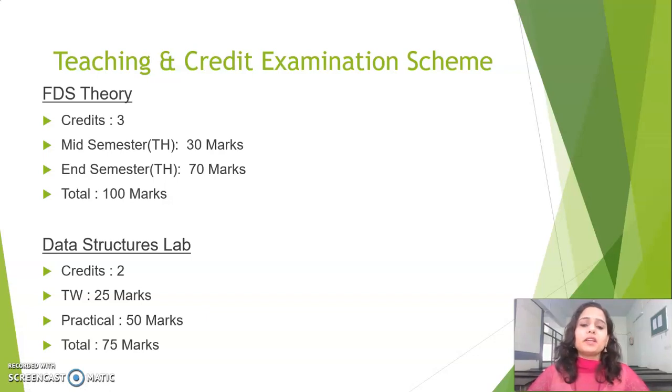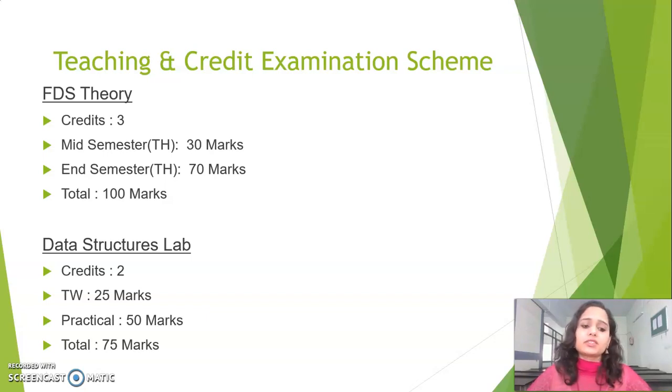So basically FDS is a theory subject accompanied with practicals, or we can say lab. In FDS theory, it is a subject of 3 credits, having a mid-semester exam of 30 marks and an end-semester exam of 70 marks. So in total we have 100 marks for the FDS subject. This kind of pattern you have already experienced in your first year.